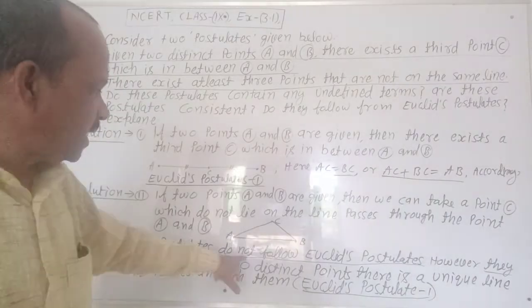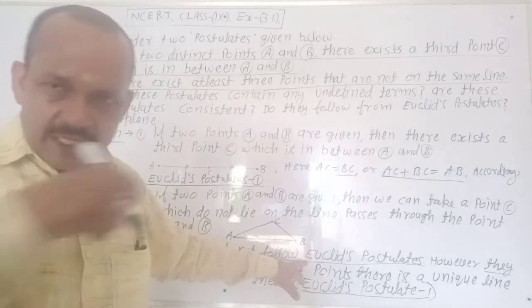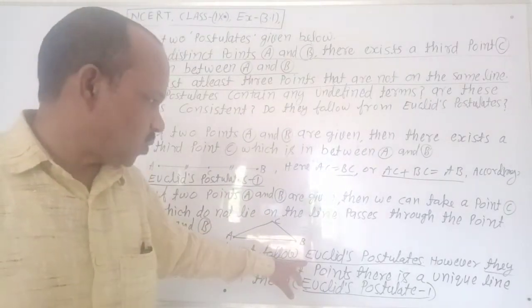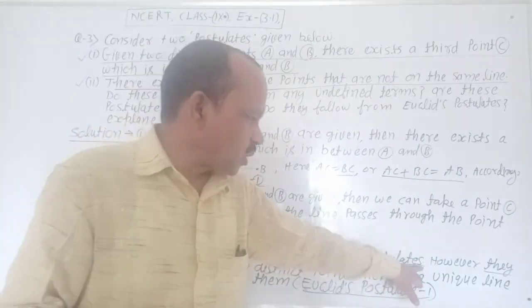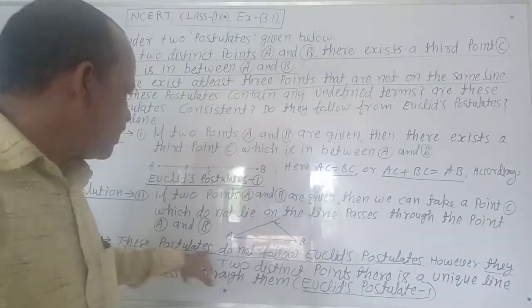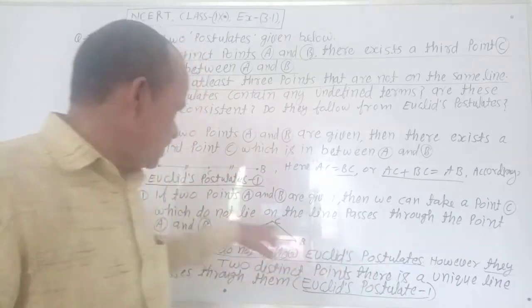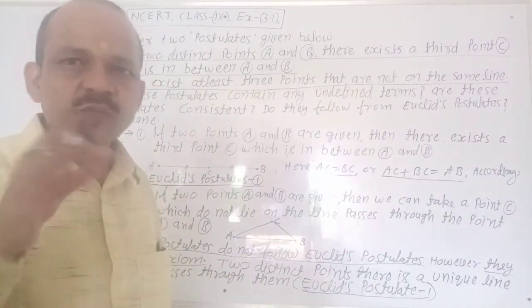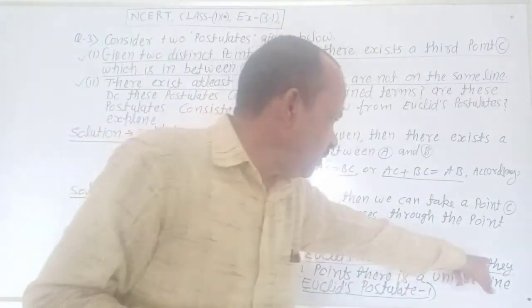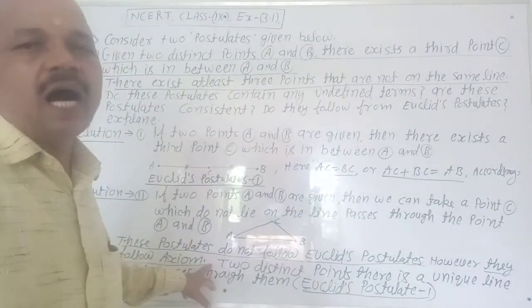These postulates do not follow Euclid's postulates. However, they follow an axiom.